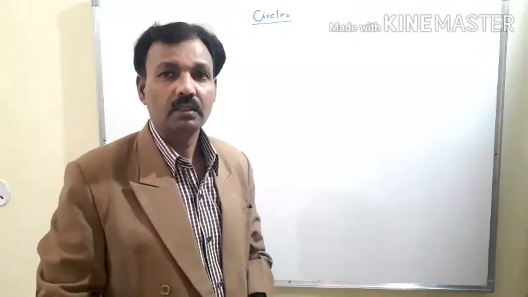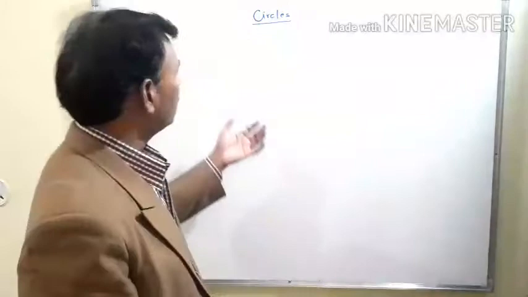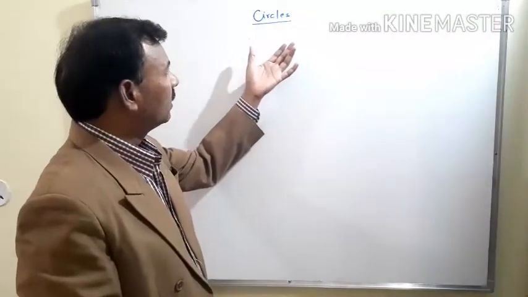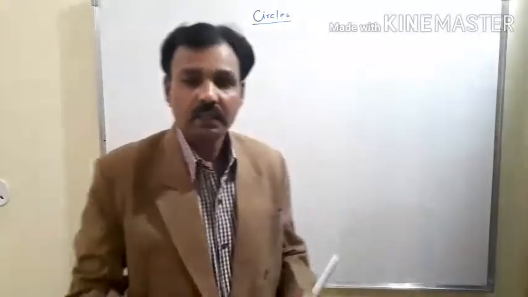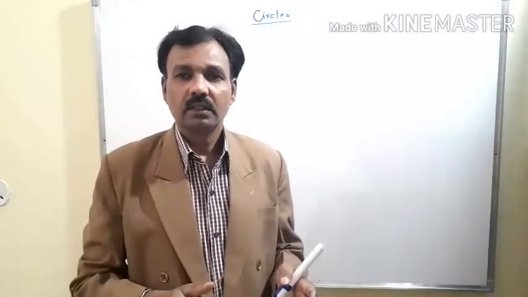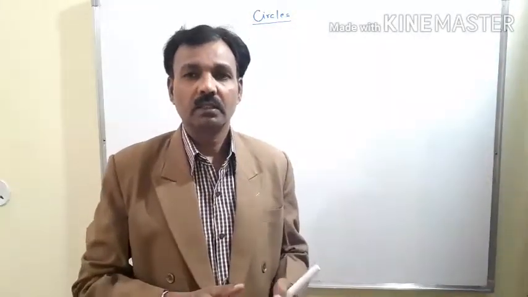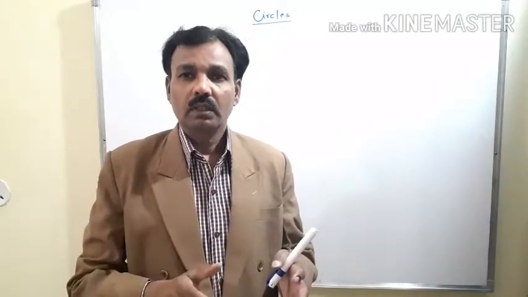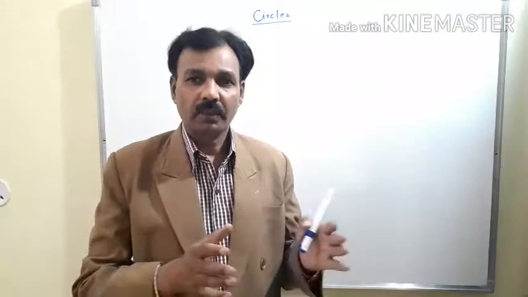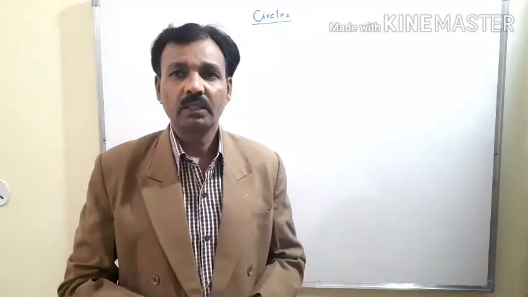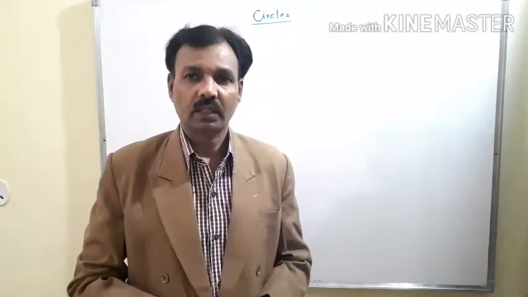What is a circle? If you want to define a circle mathematically, then you can say that the set of points in a plane whose distance from a fixed point is always constant is known as a circle.